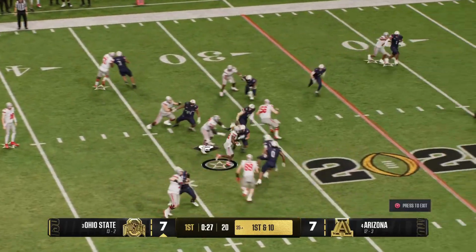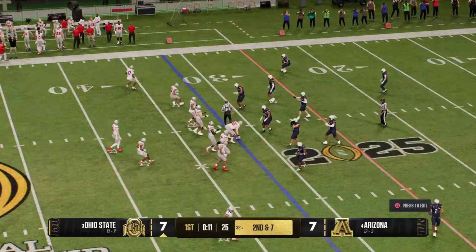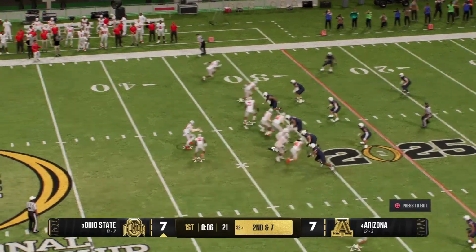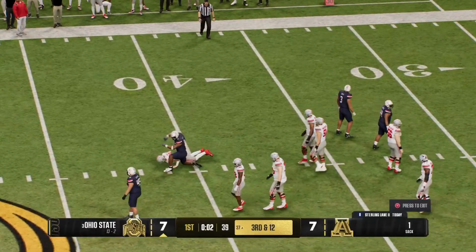Out of the shotgun, he hands it off. Not much room to maneuver. Stopped after a small gain. Offense coming to the line. They might have a chance for a couple more plays before we reach the end of the quarter. They've got him. It's a sack from the defense.